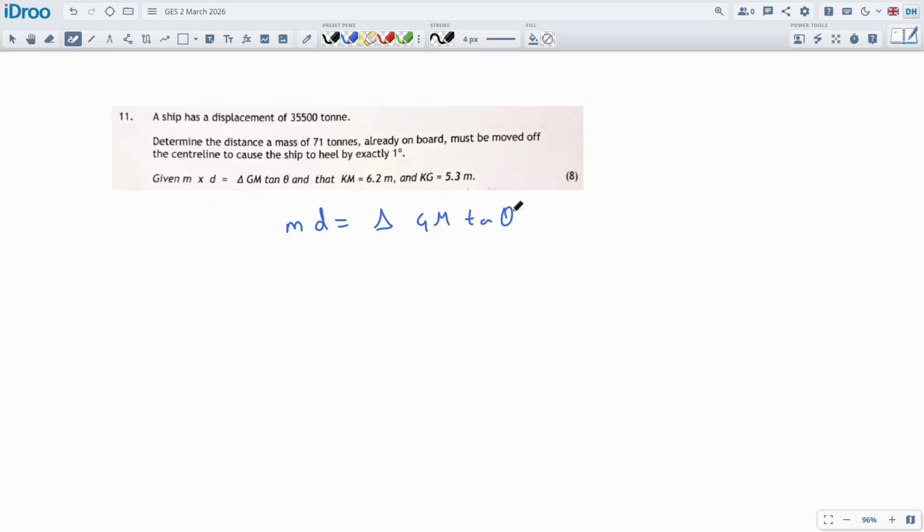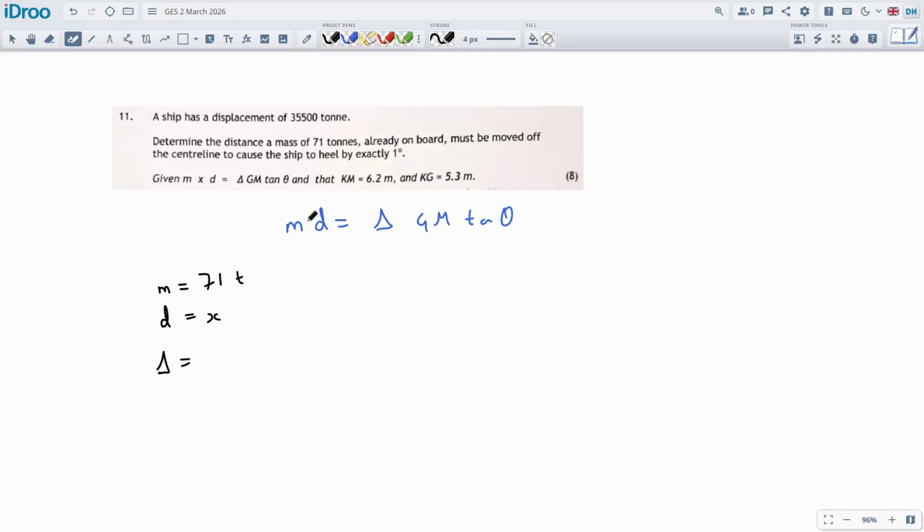We don't really even understand what's going on. Of course, we do understand what's going on. This is to do with moments, twisting moments or turning moments. Force times distance, and this will be force times distance. So m is the mass of the load, which we know is 71 tons. The distance is what we have to determine, so we set it equal to x.